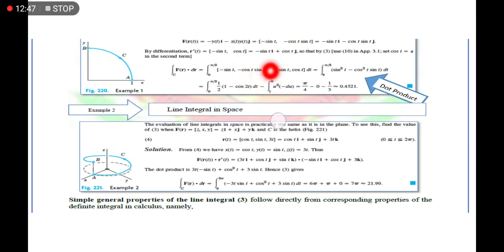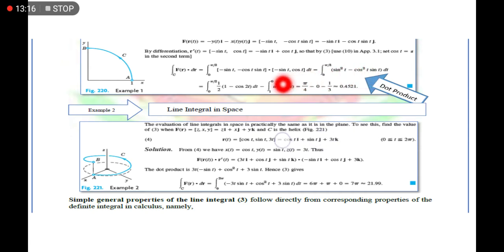So again, bakit natin siya dinerive? It's because gagamitin natin itong r prime of t to use the integration formula natin kanina. So substituting the value, f of r is given. Ito yan siya. Tapos yung dr natin is yung r prime of t. So ito yan siya. Evaluating this one from 0 to pi over 2, as I have said kanina, the result is this one, okay?